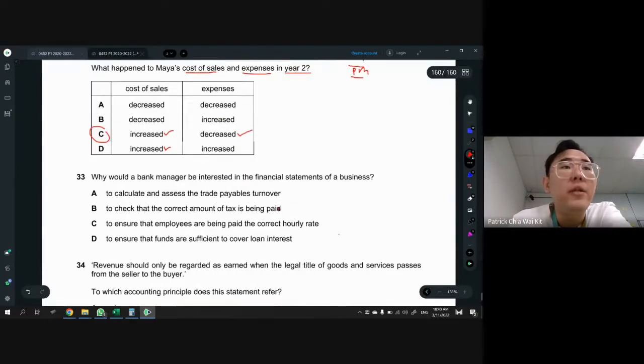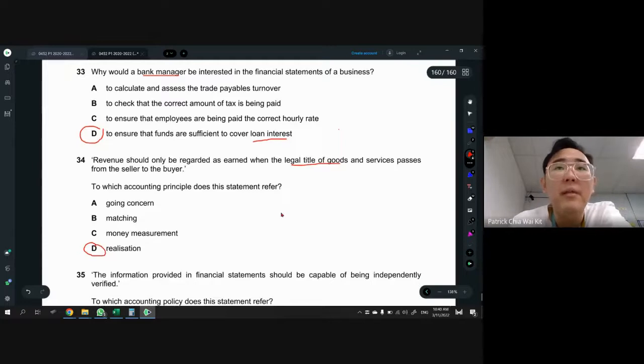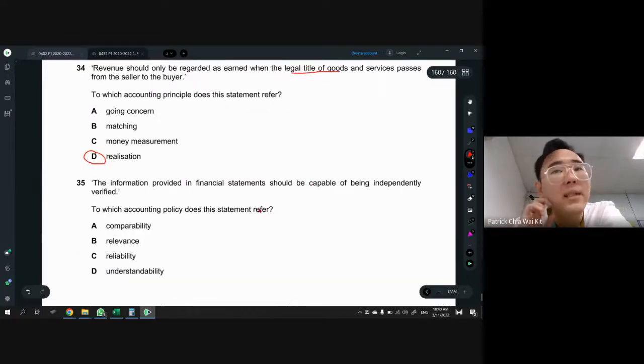Then after that, 33, why would a bank manager want to know the financial statement? So definitely the bank wants to see whether they can cover the loan interest or not. The rest all have nothing to do with the bank manager. Okay. 34, revenue should only be regarded as legal title. So this is the one under realization or the principle one, you better be familiar. And lastly, this is the accounting policy.